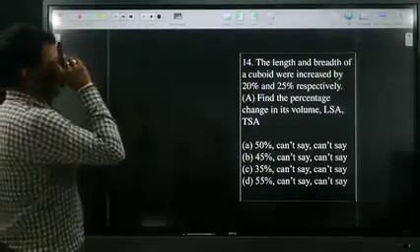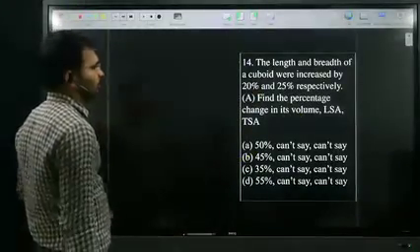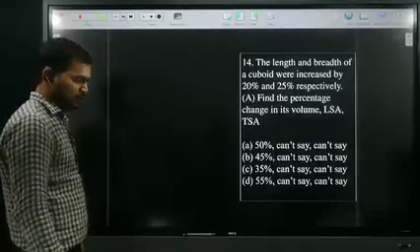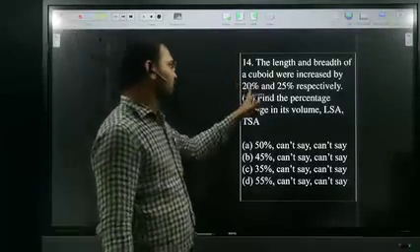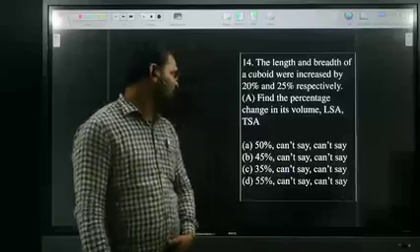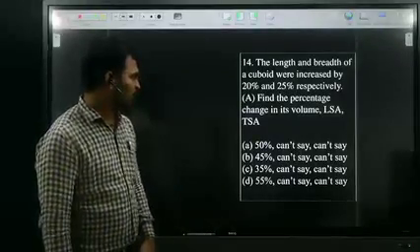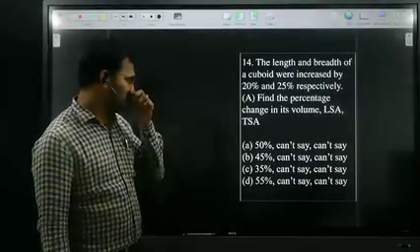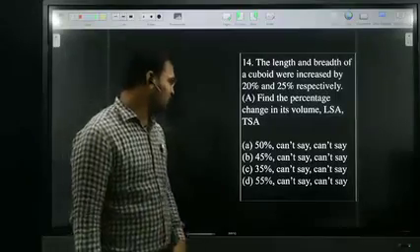The length and breadth of a cuboid were increased by 20% and 25% respectively. So cuboid is a three-dimensional figure. In part A, find the percentage change in the volume. And in part B, the lateral surface area and total surface area.